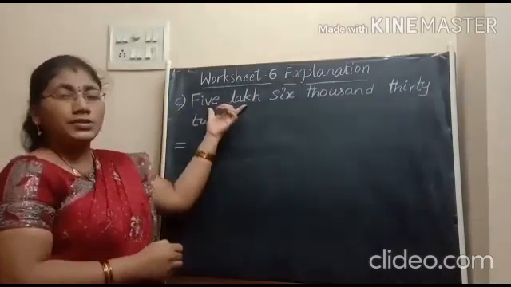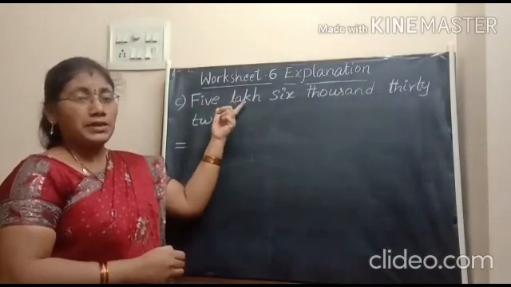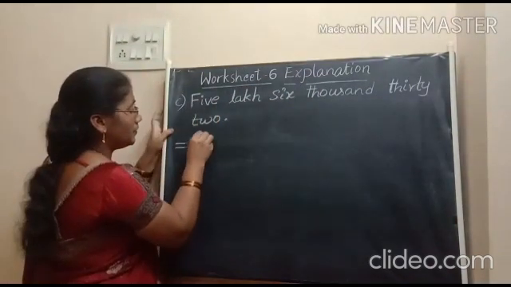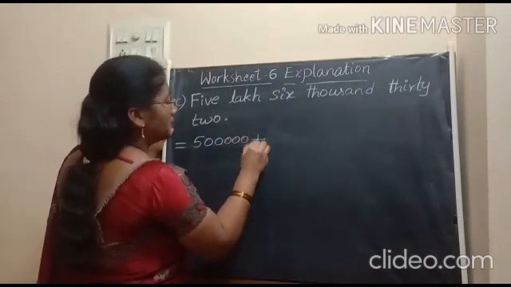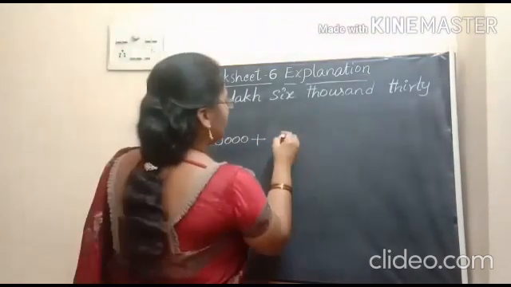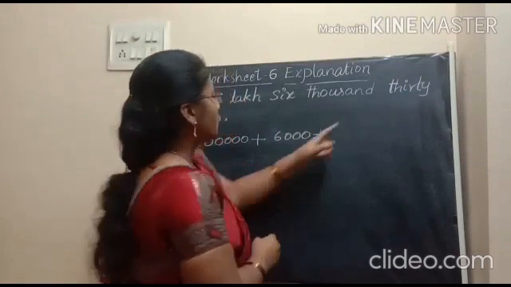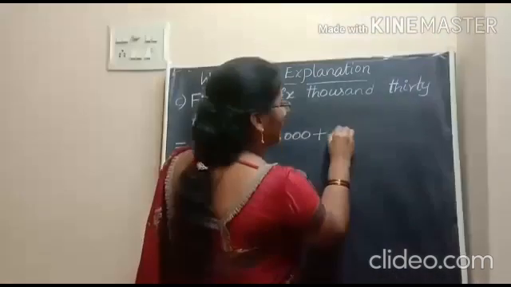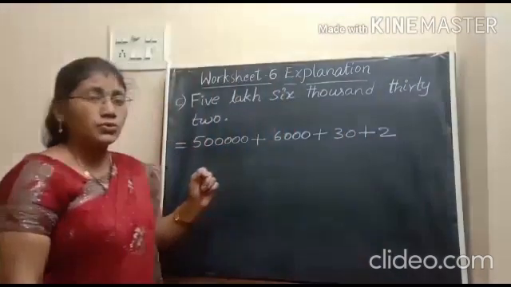How many lakhs are here? Here lakh is the largest place. So how many lakhs are here? 5 lakhs. Right? Plus how many thousands are here? Only 6. 6,000. Plus we have 32. 32 means 30 plus 2.